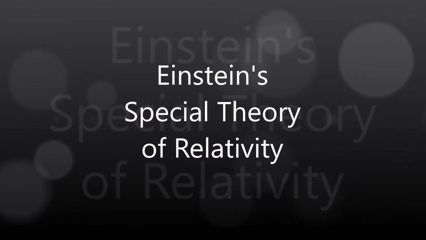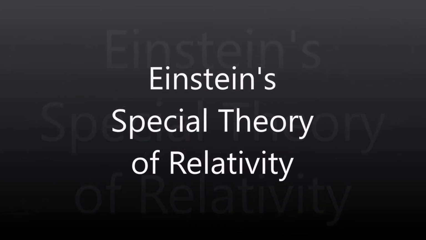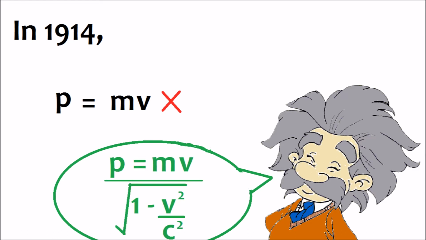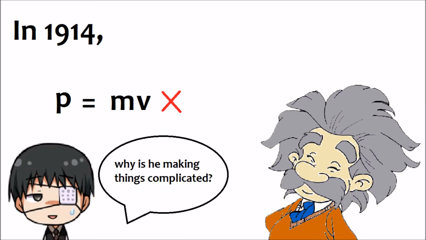Hello guys, I'm going to talk about Einstein's special theory of relativity. This paper was published in 1914 and opposed many of the previously held beliefs. For example, Newton had said that momentum is equal to mass into velocity, but Einstein said this was wrong. He said that momentum is equal to mass into velocity whole divided by root of 1 minus v squared by c squared. I know this makes stuff pretty complicated, but this has been shown to be the most realistic form of momentum.